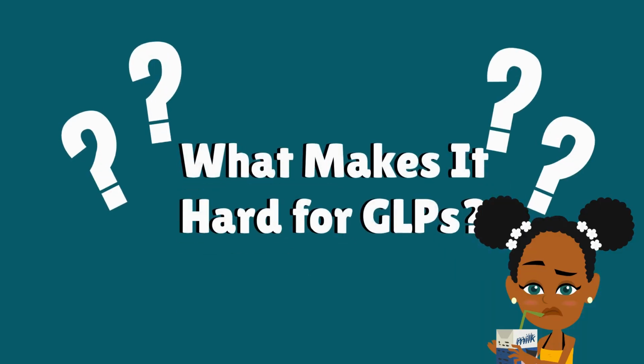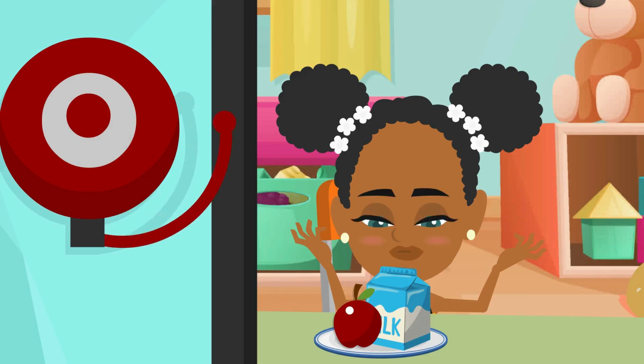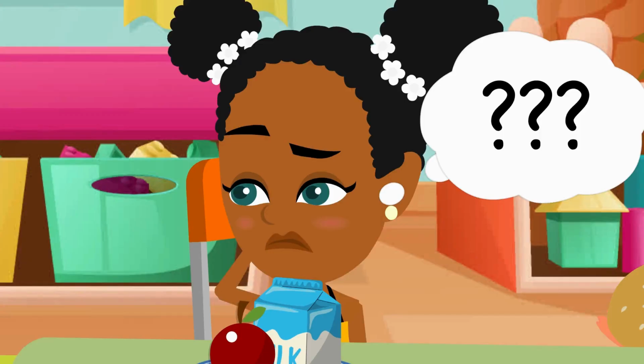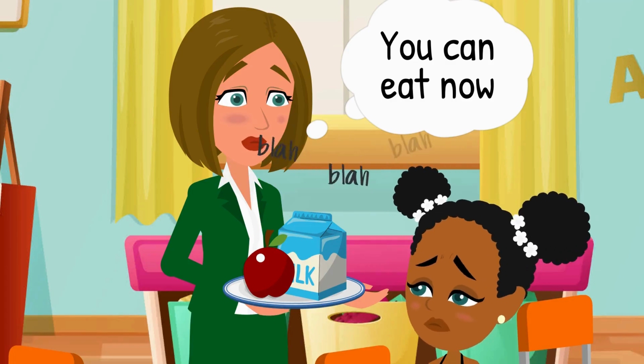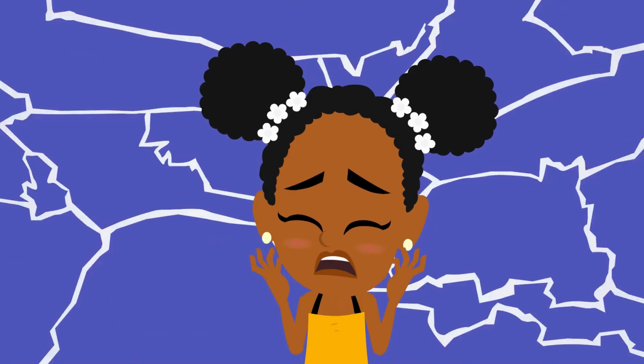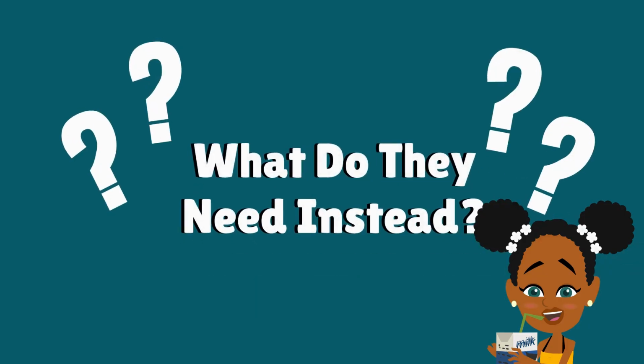What makes it hard for GLPs? Snack often involves unclear directions, lots of noise, and quick transitions. Without consistent scripting like "time for snack" or "you can eat now," GLPs may not know what's expected or when it's okay to begin. What do they need instead?